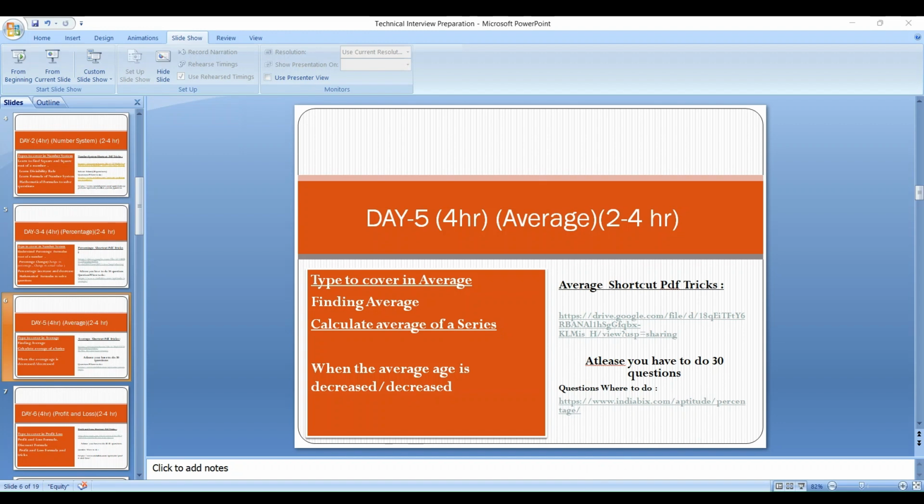And that is day 10. Now on day 11 you have to cover the topic of pipes and cisterns. Sorry for that, it's day 11. So on day 11 you have to cover pipes and cistern problems, and it actually takes 2 to 4 hours a day.